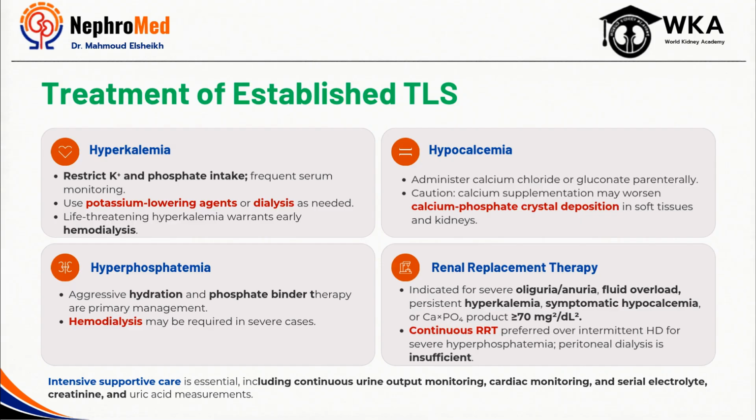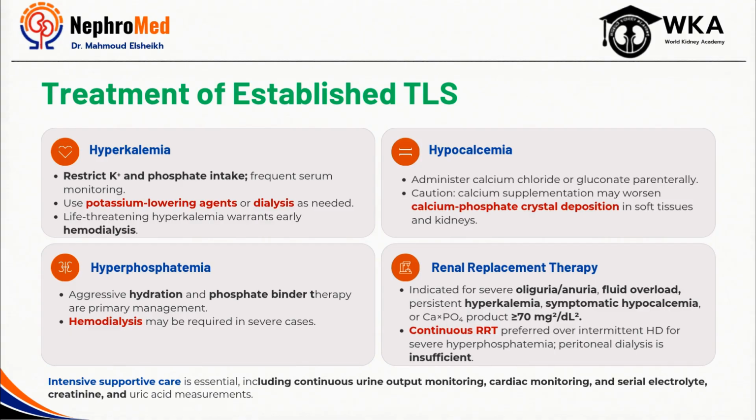Hyperphosphatemia can be particularly challenging because ongoing tumor breakdown continues to release large phosphate loads into the circulation. Aggressive hydration and phosphate binders are important, but severe cases often require extracorporeal clearance. Hypocalcemia requires a more cautious approach. While severe symptomatic hypocalcemia should be treated, routine calcium administration is generally avoided because it can promote calcium phosphate deposition within tissues and kidneys.